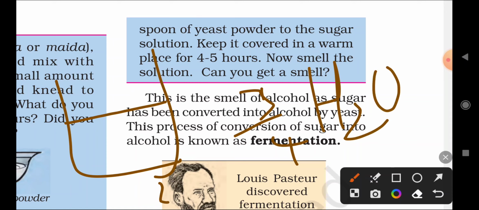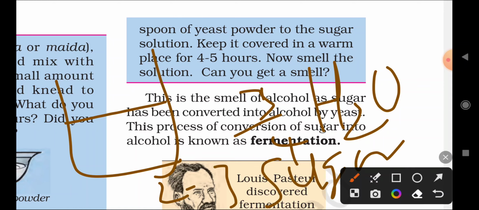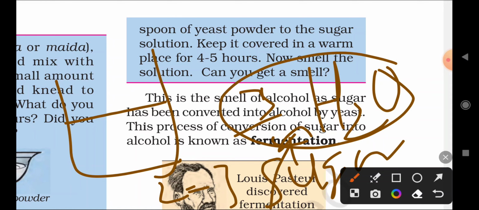Again, 2-3 spoons of sugar you have to add in that. First 3/4 of water and 2 to 3 spoons of sugar are added, right? Again, a spoon of yeast powder is added in that. Keep it covered for how many hours?